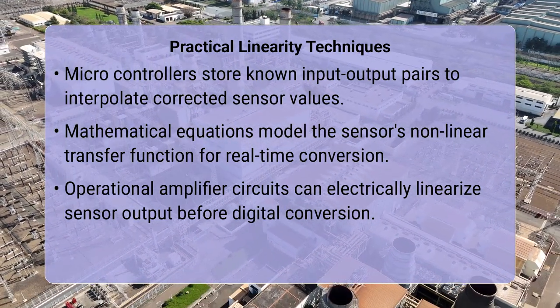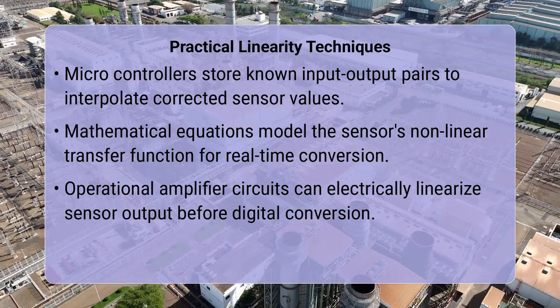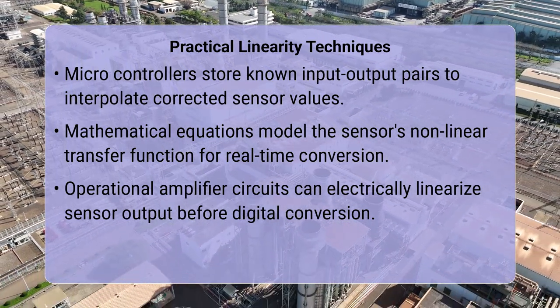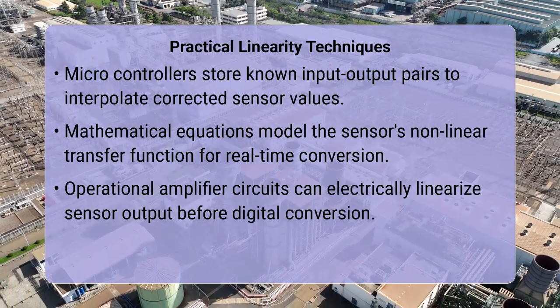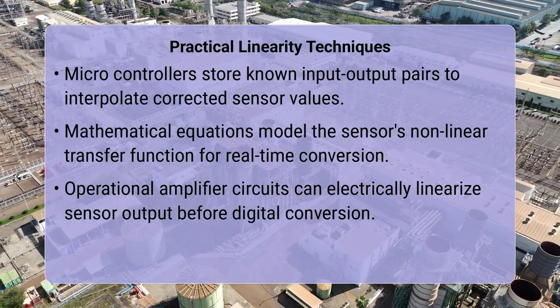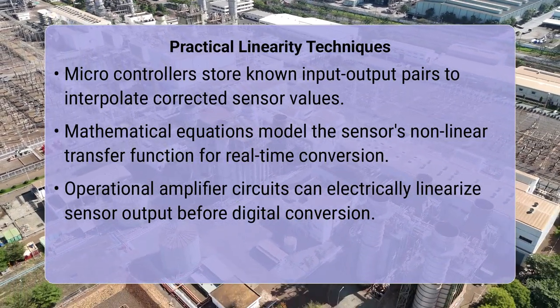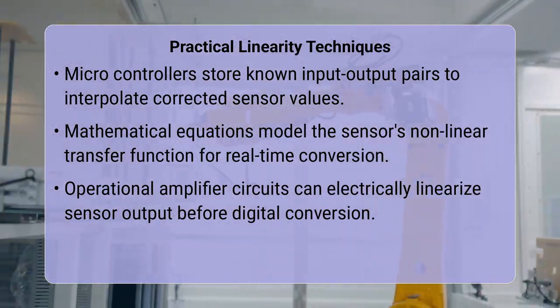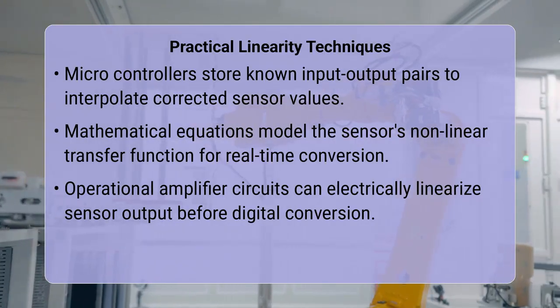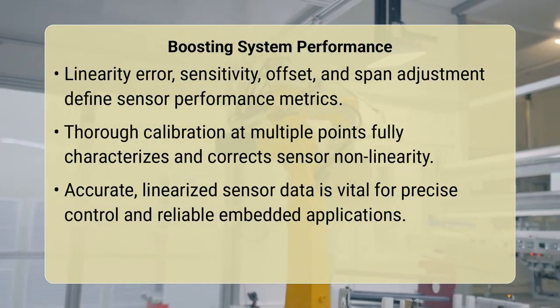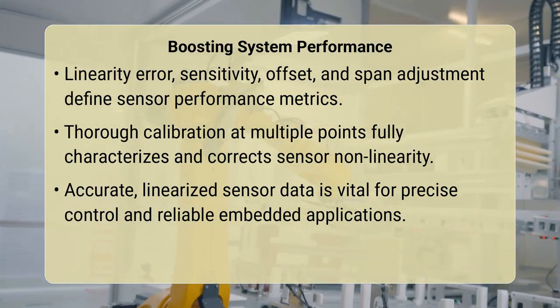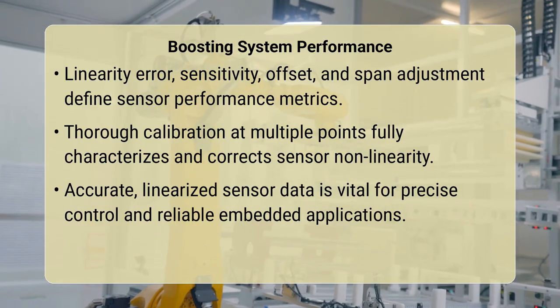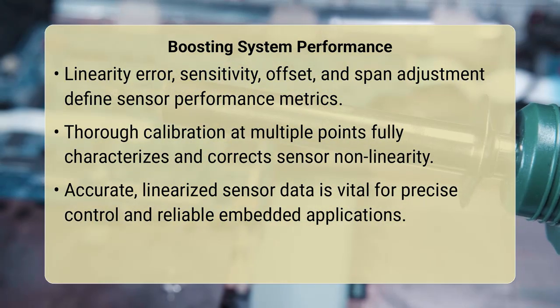Understanding terms like linearity error, sensitivity, offset, and span adjustment is crucial here. Linearity error quantifies the maximum deviation of a sensor's output from its ideal linear transfer function. Sensitivity refers to the change in output per unit change in input. Offset is the output when the input is 0, and span adjustment scales the output to fit a desired range.